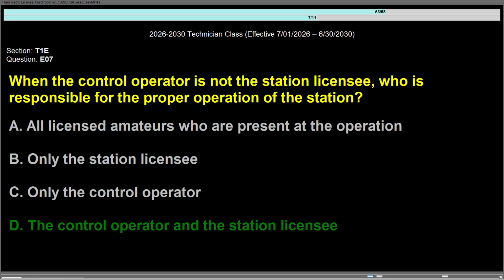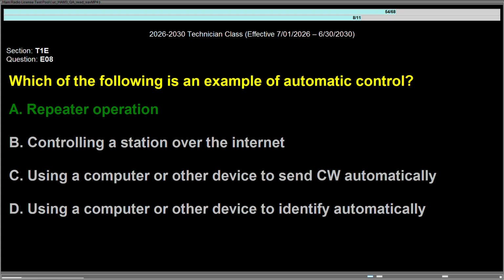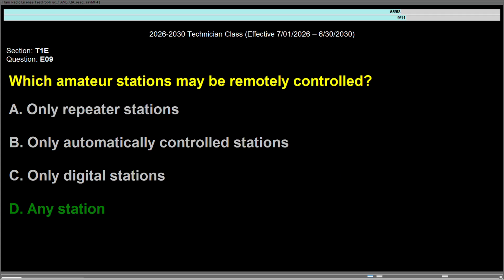Question Echo 07, when the control operator is not the station licensee, who is responsible for the proper operation of the station? Answer is D, the control operator and the station licensee. Question Echo 08, which of the following is an example of automatic control? Answer is A, repeater operation. Question Echo 09, which amateur stations may be remotely controlled? Answer is D, any station.